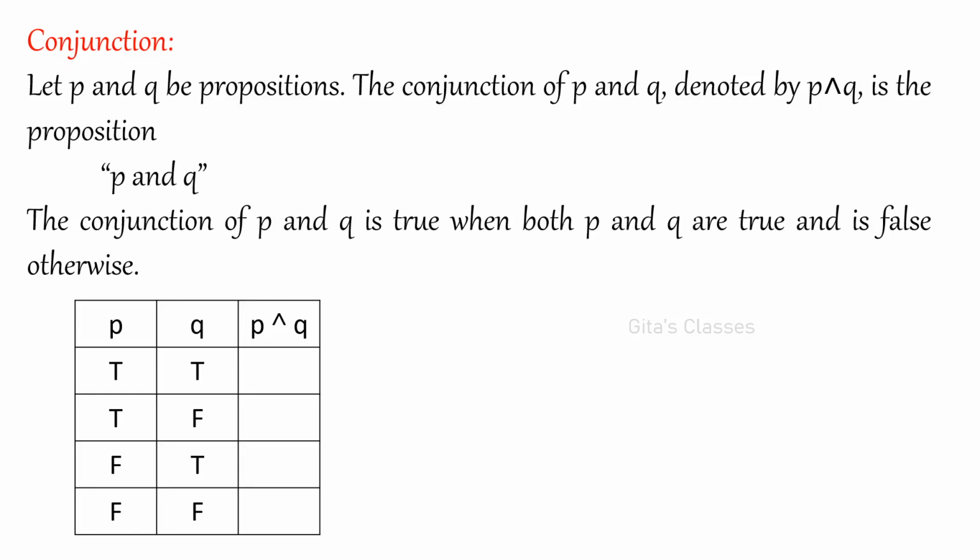Then P and Q. This is the conjunction. Conjunction means and. Please remember these things. These are all very, very important. Throughout this unit, we are going to use all these connectives. Okay. Conjunction is and. And means if both are true, then only it will become true. So only for TT it is true. Otherwise, it will become false. If you remember the truth table, then it is very easy to write the statements.